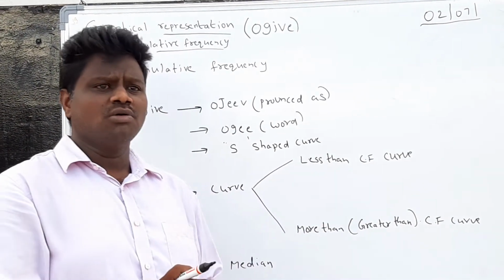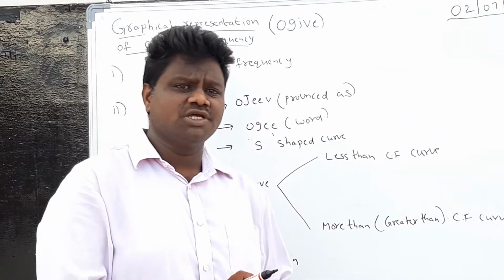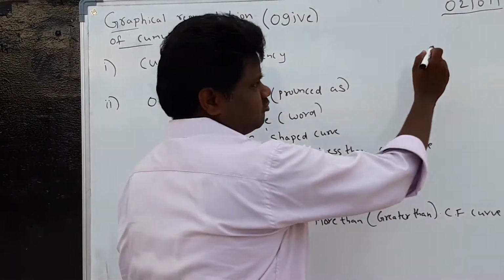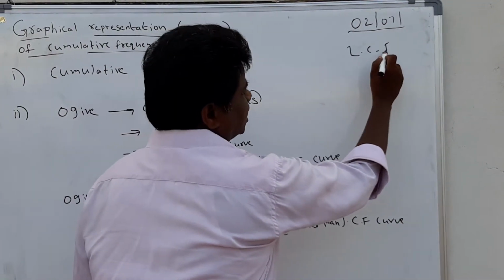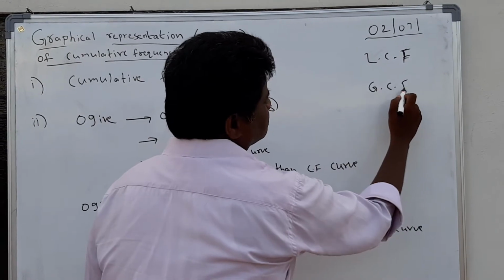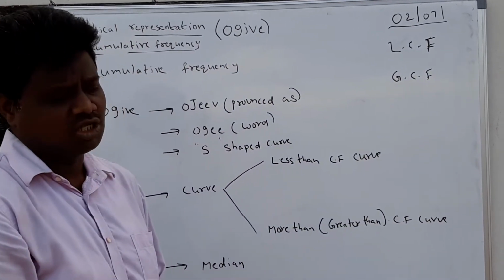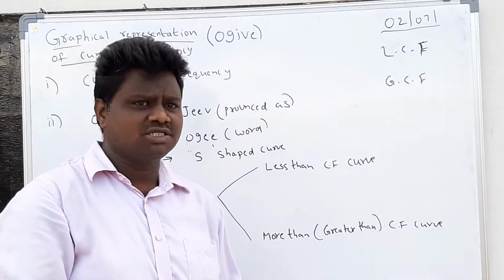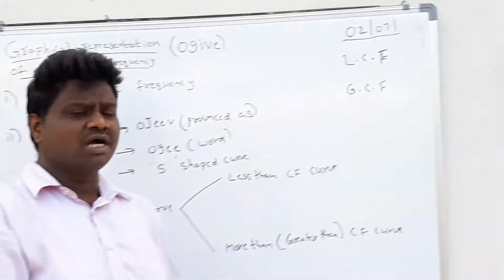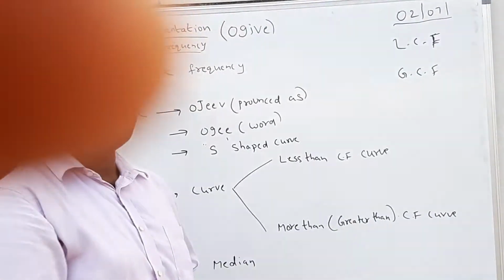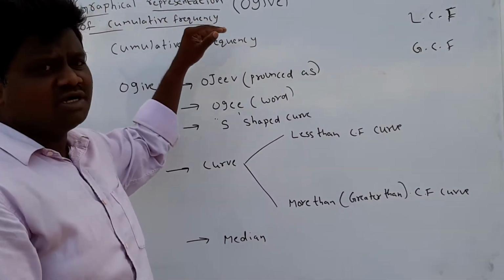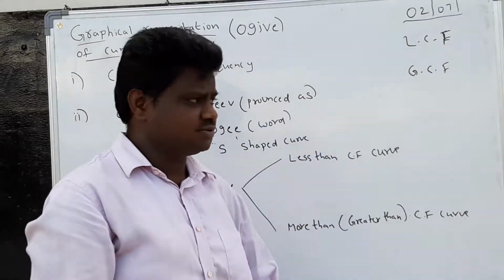If they give the grouped frequency distribution table, we are able to find LCF. LCF means less than cumulative frequency, and GCF means greater than cumulative frequency. You are able to find LCF and GCF. Today we want to discuss graphical representation. That means we represent the LCF and GCF on the graphs.